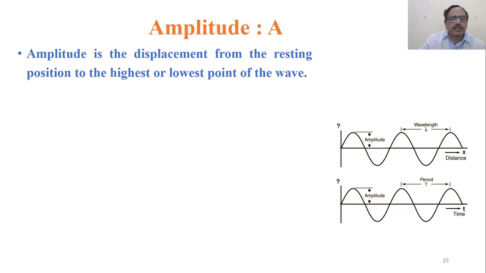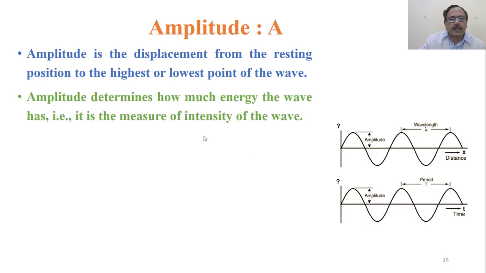Amplitude is the displacement from the resting position to the highest or the lowest point. So this is the resting position. From there, how much height it has gone up, this height is called your amplitude. It could also be on the downward side, right? So the range of the height, if you observe positive or negative, that height itself is called your amplitude.